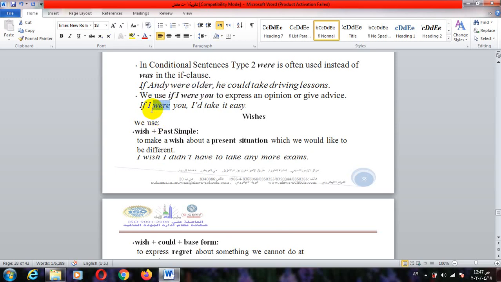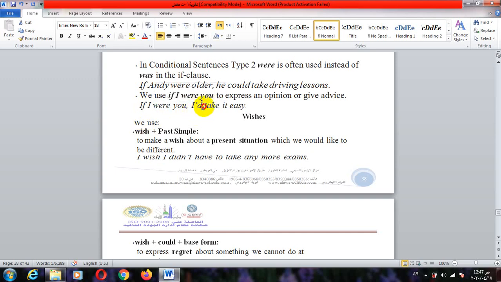I use were because this is an if clause. So if you use the second form of the verb to be in the if clause, we only use were, not was. Whether the subject is singular or plural, we use what? We use were. So, if I were you, I would take.